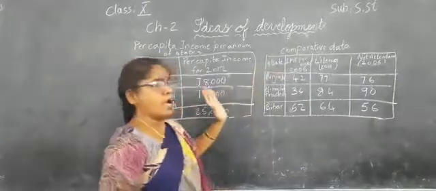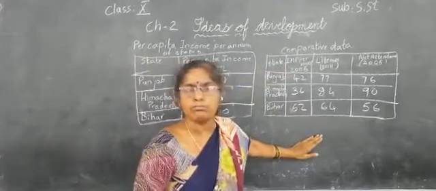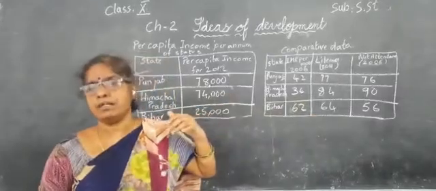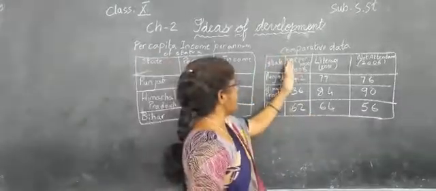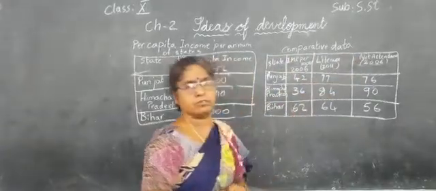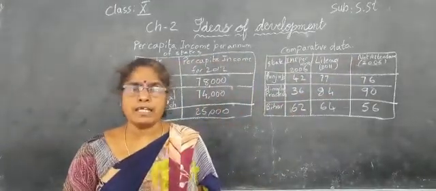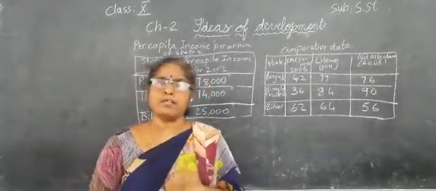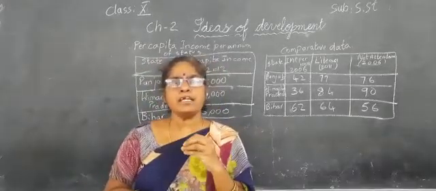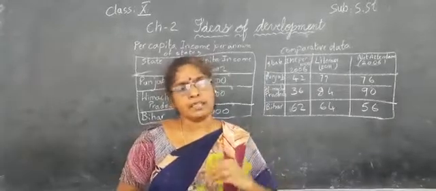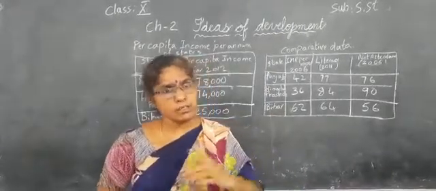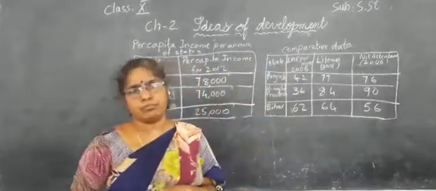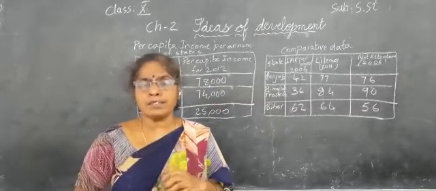Along with this income, we want some more measures to know the development of a state. Here they give IMR, literacy, and net attendance. What is the meaning of IMR? IMR means infant mortality rate. It is calculated per every 1,000: for every 1,000, how many deaths are happening at the age of below 1 year? That count is taken as IMR. It is given as per 2006. And then literacy rate.